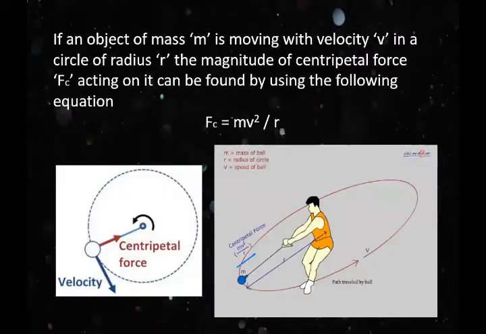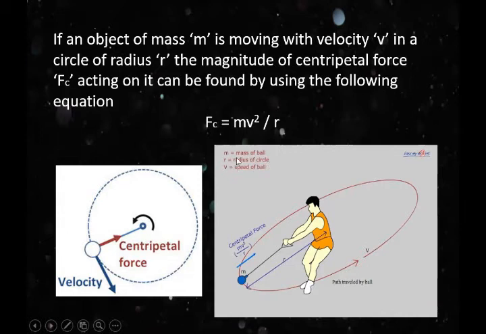Here you can see in the picture, this is the object which has the mass m. The circular path is here, and the object is moving with velocity v. The radius is half of the circle's diameter. Here r is the radius, and m is the mass of the ball.